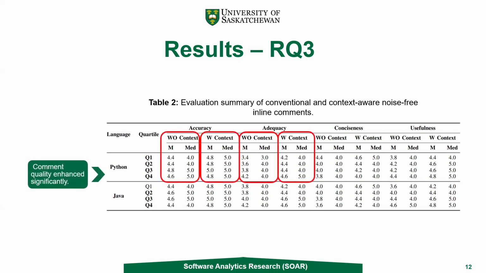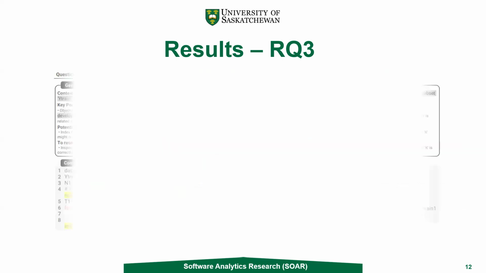When we compared the quality of these two techniques, you can see that the quality of inline comments generated by Autogenics was better compared to the conventional LLM models, especially in terms of accuracy and adequacy. So we can say that the comment quality was enhanced significantly, and that was evident for both Python and Java.